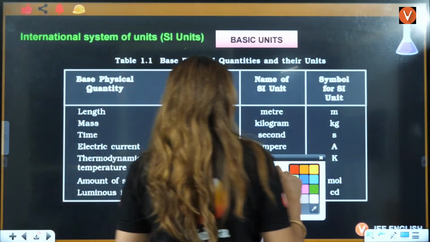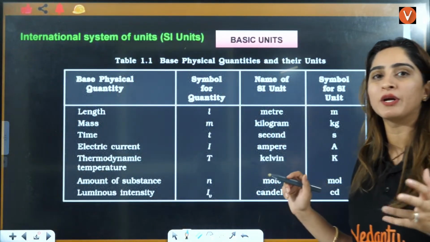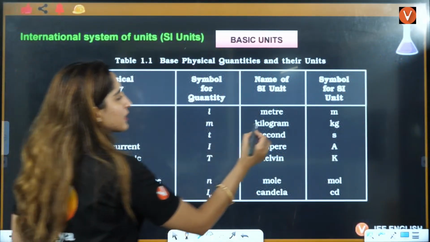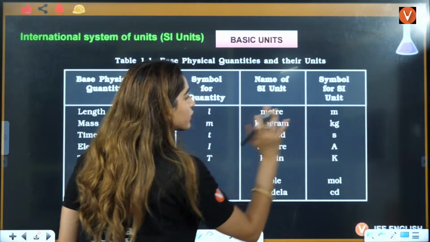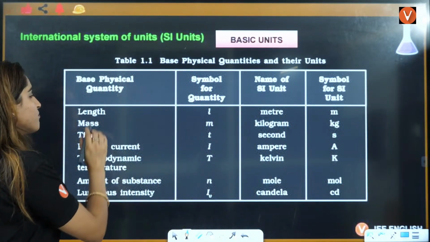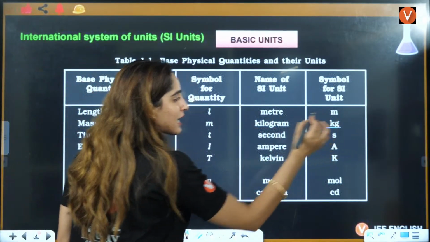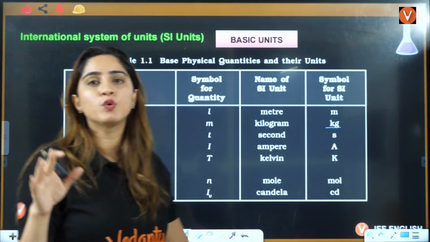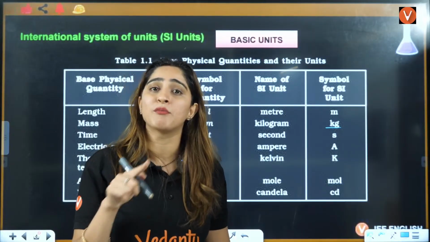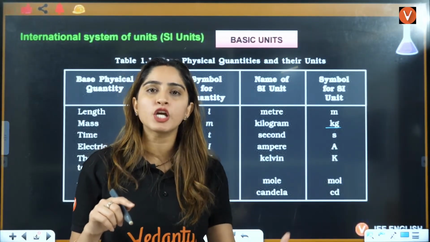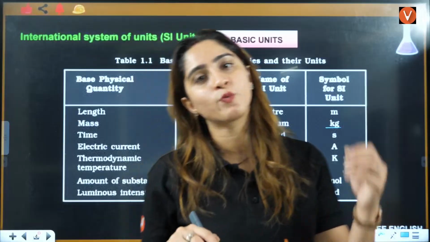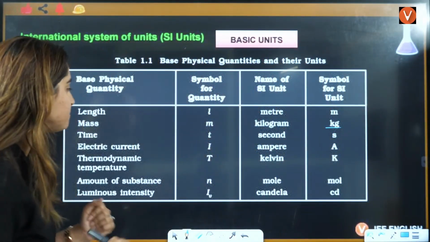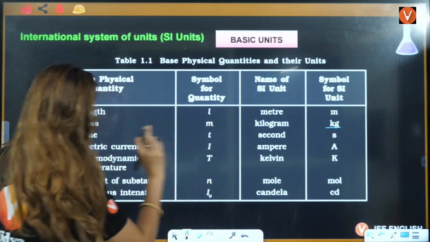If you talk about the basic units, what are the basic units that you have? First basic unit is length, that is given in meters. That is the SI unit of length. Mass is in kilogram. That is the SI unit of mass. Usually students confuse this, thinking the mass SI unit is gram. No, it's kilograms. In chemistry, you will see mostly grams because we take very small quantities while doing some reaction. Time is in seconds.